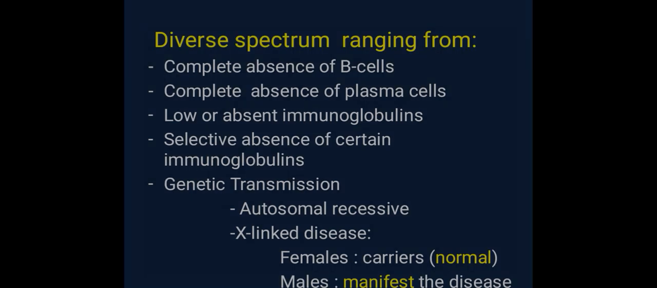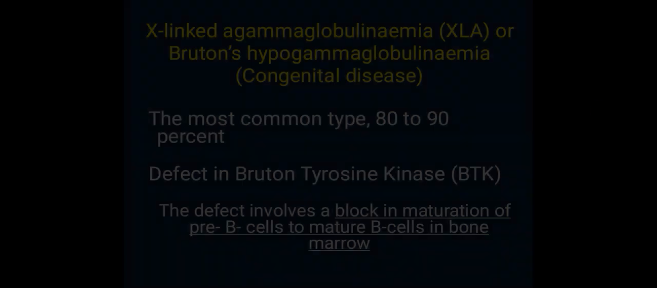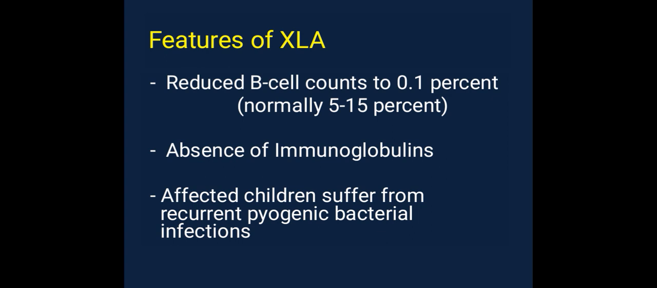Gamma globulinemias. X-linked agammaglobulinemia, XLA, or Bruton's hypogammaglobulinemia, a congenital disease, the most common type, 80 to 90%. Defect in Bruton's tyrosine kinase, BTK. The defect involves a block in maturation of pre-B cell to mature B cell in bone marrow. Features of XLA: reduced B cell counts to 0.1%, normally 5 to 15%, absence of immunoglobulins. Then affected children suffer from recurrent pyogenic bacterial infections.